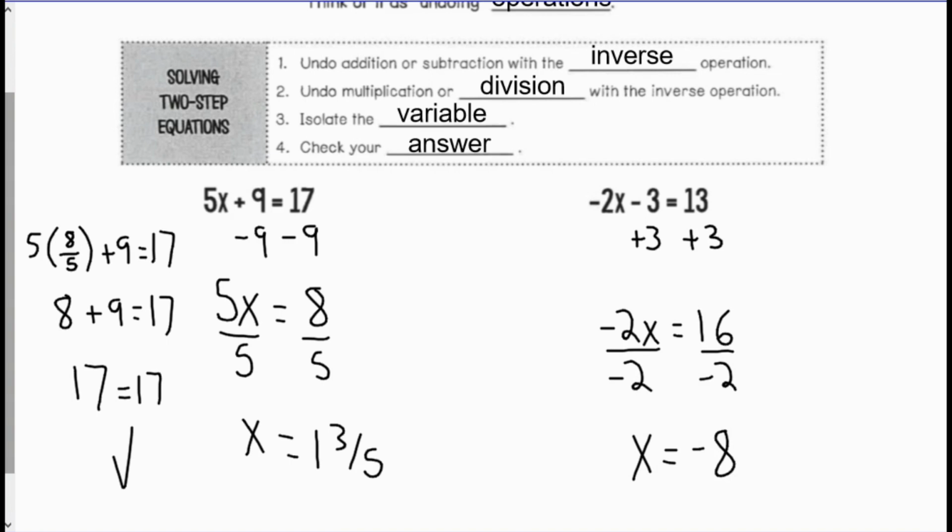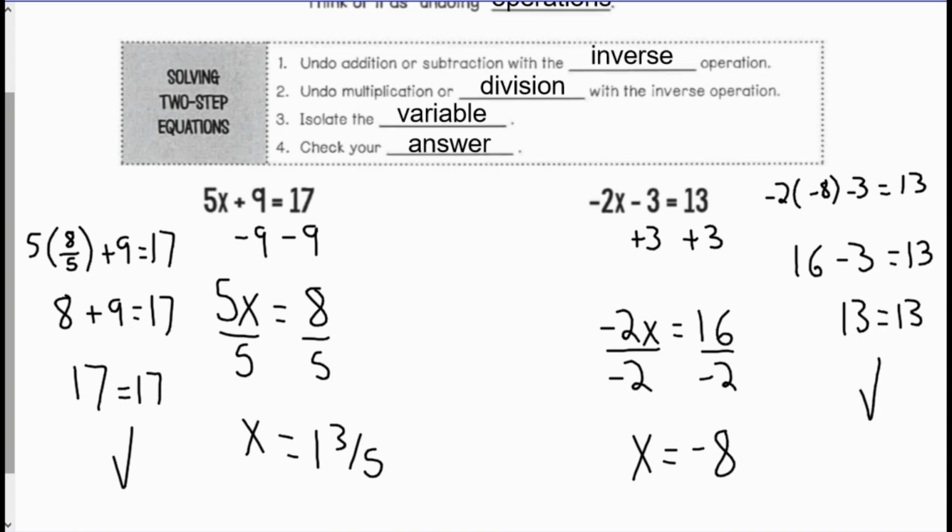Now checking my work, I'd have negative 2 times negative 8 minus 3 is equal to 13. Negative 2 times negative 8 is 16. Minus 3 is equal to 13. 16 minus 3 is 13, so 13 equals 13. That checks, so I know x is equal to negative 8.